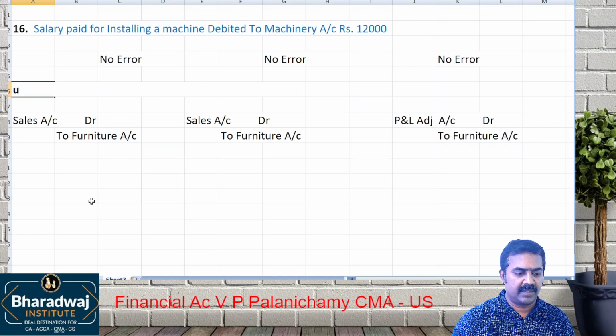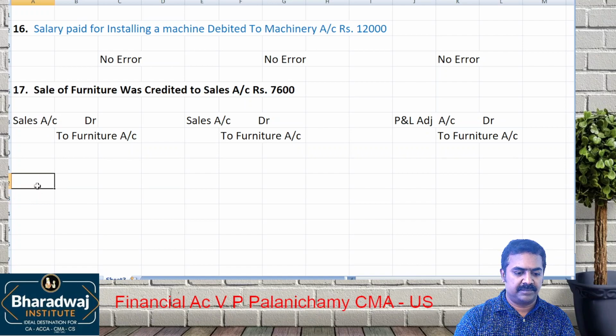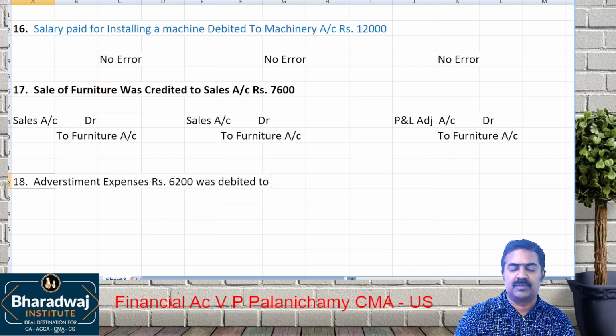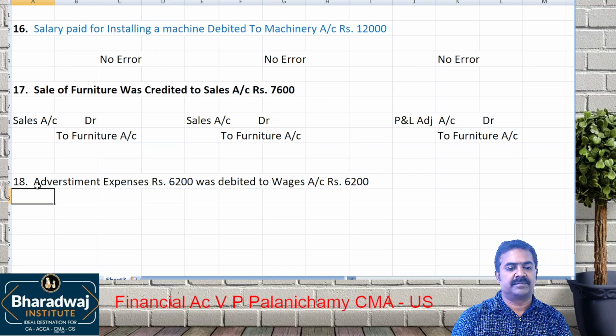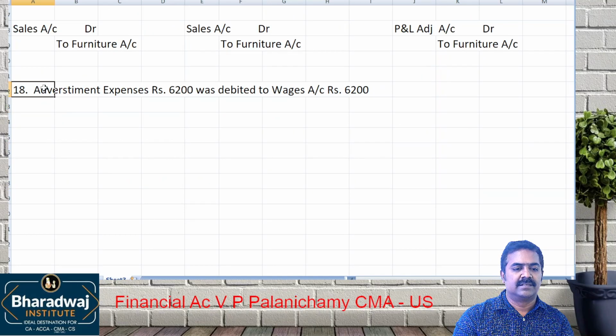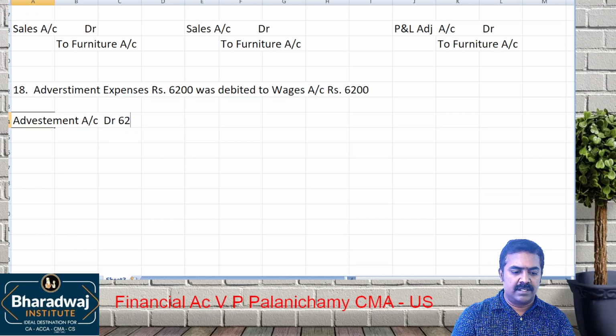Okay. Next, pay attention. Advertisement expenses, rupees 6,200, was debited to wages account. Which account should have been debited? Advertisement account, 6,200. What was wrongly debited?